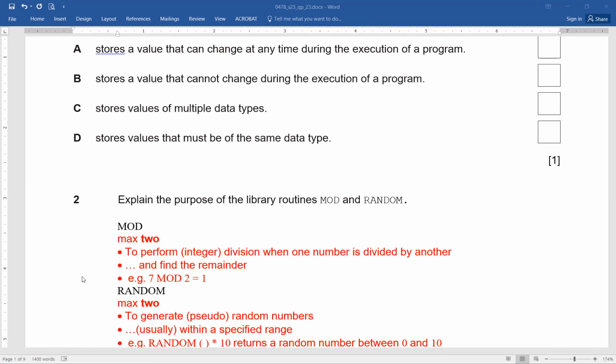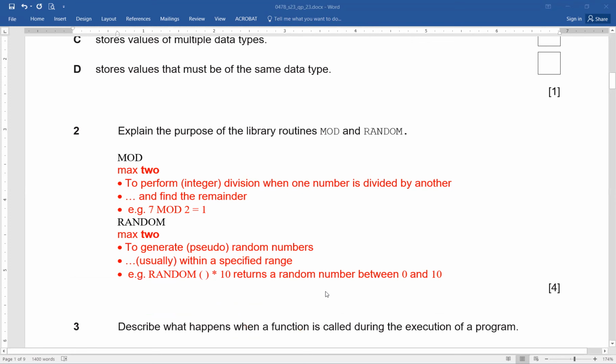So the first one is mod. By the way, if you remember, we have been doing this mod function along with div. So what does it actually return? It's modulus. Exactly, when you are doing the division, it's going to return the remainder. So you can explain it in your own words: when you perform integer division, and one number is divided by another, then you find the remainder through the mod function. The student can give any example, like 7 mod 2, and you get the answer 1, because when you divide 7 by 2, you get the remainder 1.